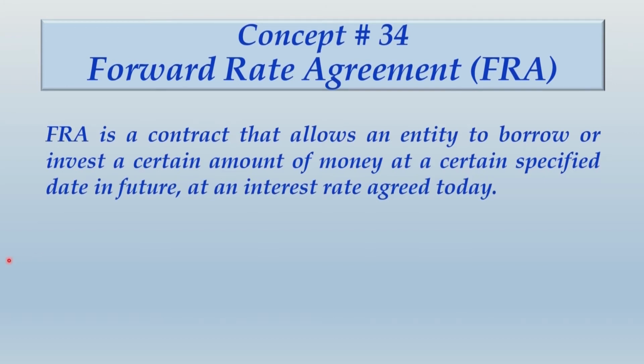The most important thing in this definition is that you would want to borrow or invest a certain amount of money at a certain specified date in future. That means you don't want to borrow or invest now. You would want to borrow in future or invest in future, but at an interest rate which is agreed today.